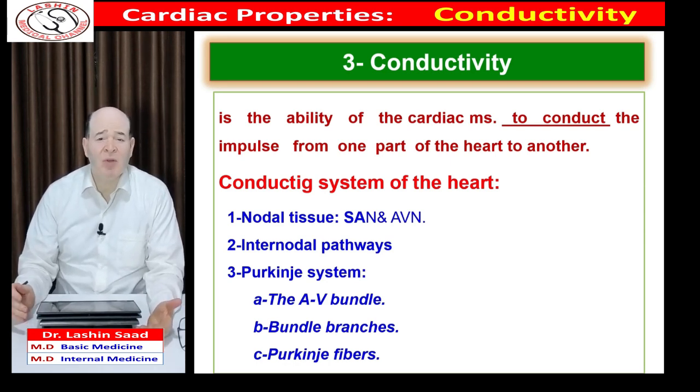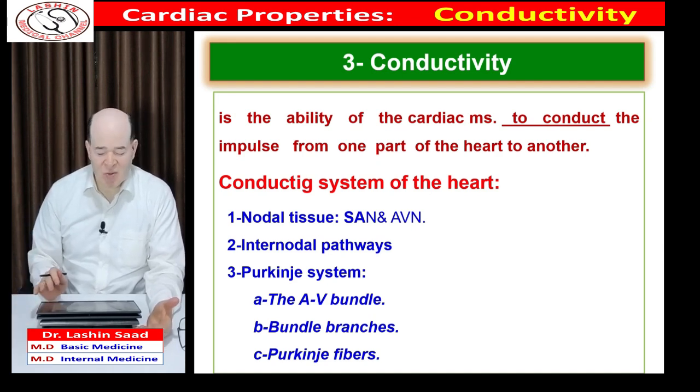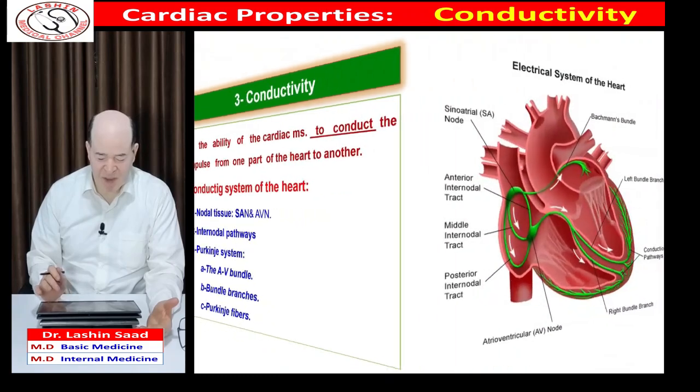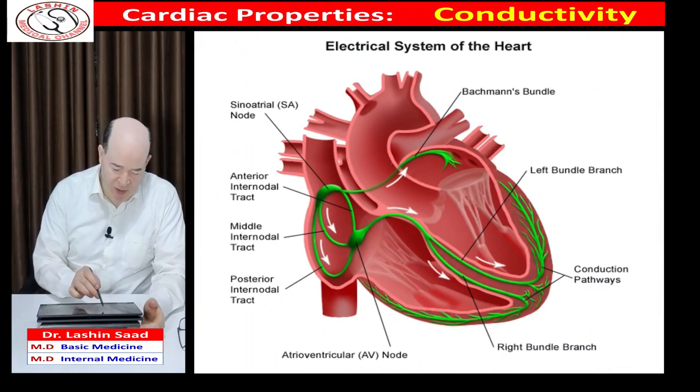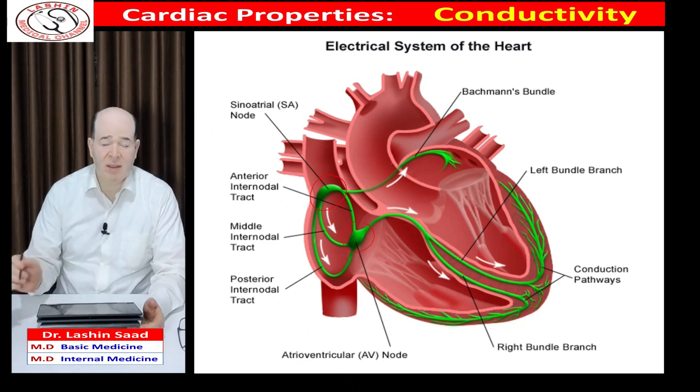We have modified cardiac muscle fibers that work like nerves and conduct impulses by velocities that are similar to that present in many nerves. First, we have here the SA node, and here we have the AV node.